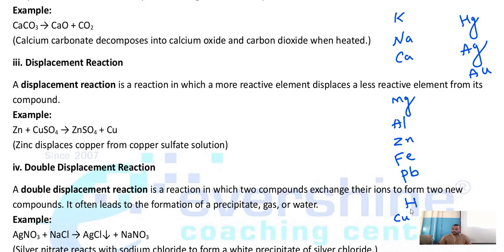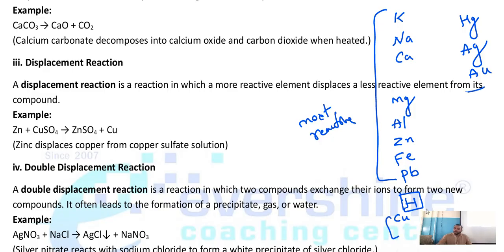Children, you need to remember this. The elements which are above hydrogen are the most reactive metals. The elements below hydrogen, from copper to gold, are the least reactive metals. Is this clear?